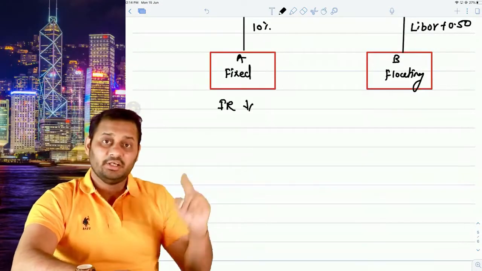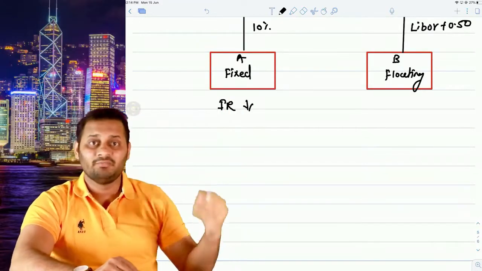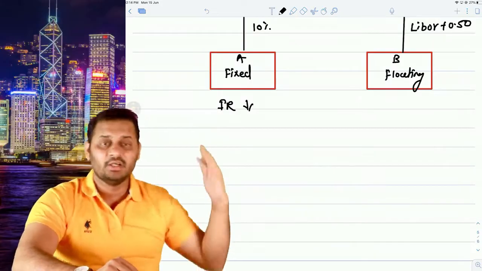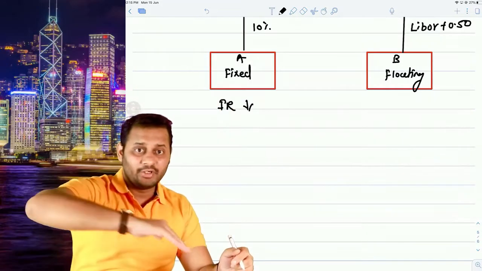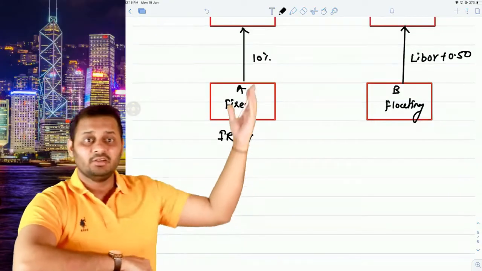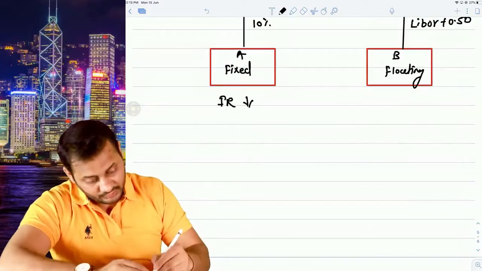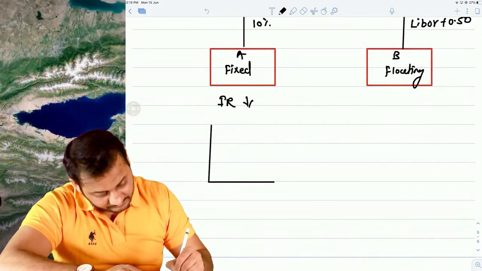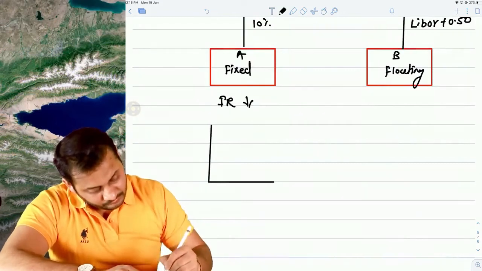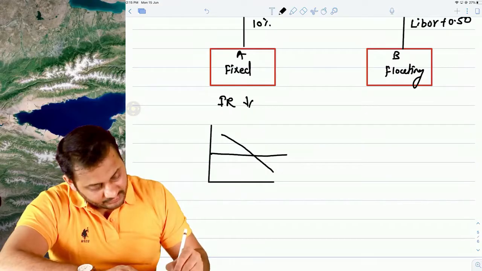That means if the interest rates are 8%, still he will have to pay 10. If the interest rate goes down to 7%, still he will have to pay 10. Floating rates are going down and he is paying fixed rate. So this is the situation for him. Floating rates are going down and he is paying the same amount.